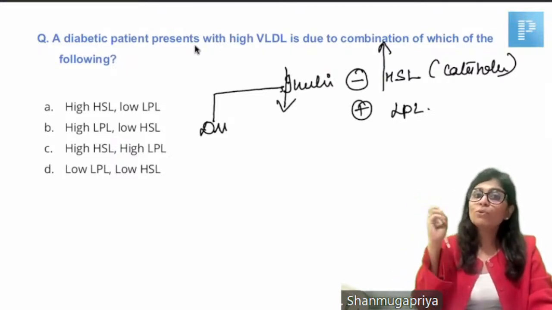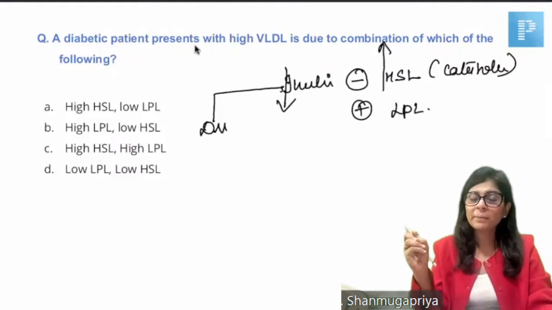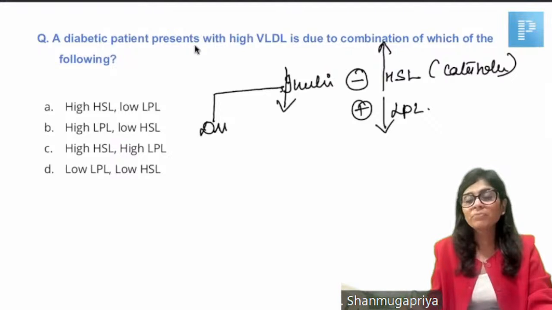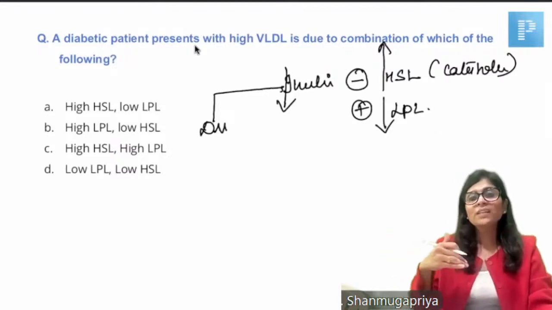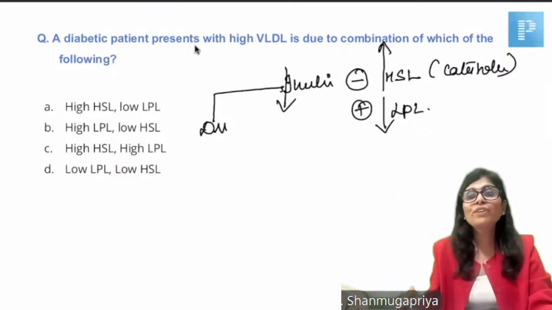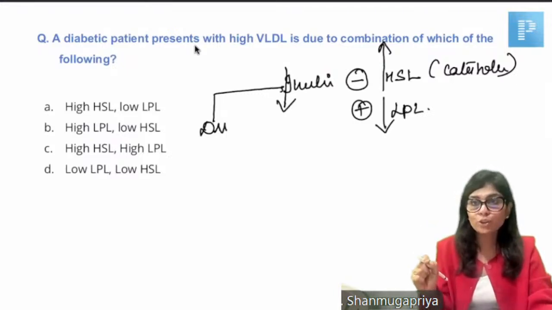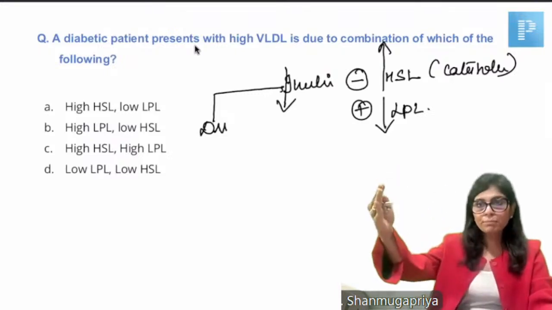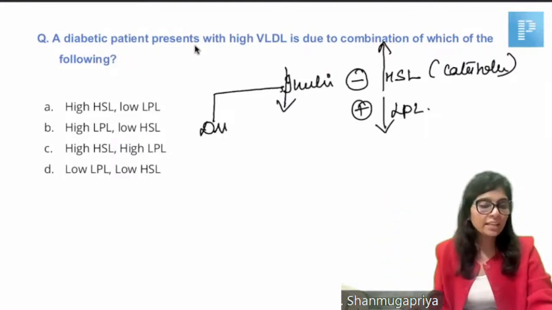But we also know insulin stimulates lipoprotein lipase. So in a diabetic individual, there is low lipoprotein lipase activity. Without lipoprotein lipase, VLDL will not be metabolized. So there is an increase in the rate of VLDL synthesis and a decrease in the rate of VLDL catabolism. Put together, that is responsible for high VLDL levels and hypertriglyceridemia in a diabetic individual. So there is excessive peripheral lipolysis and low VLDL catabolism.